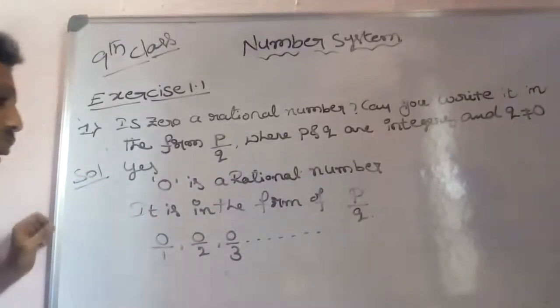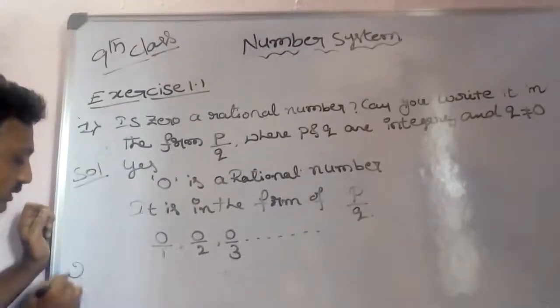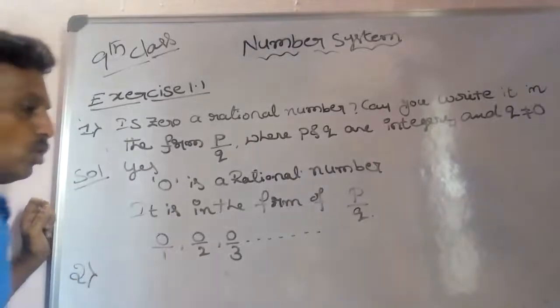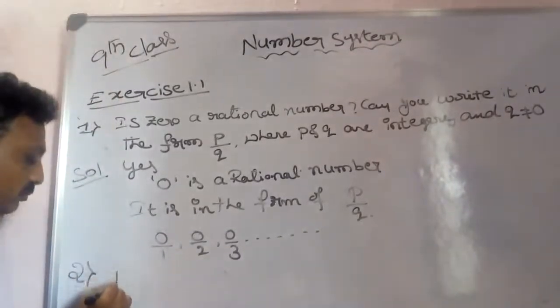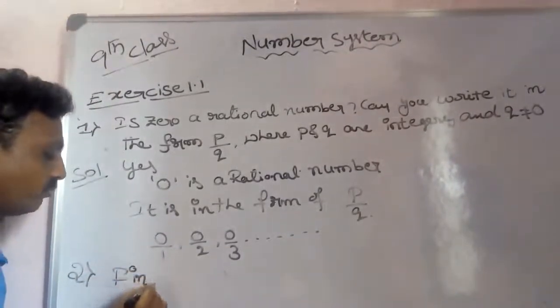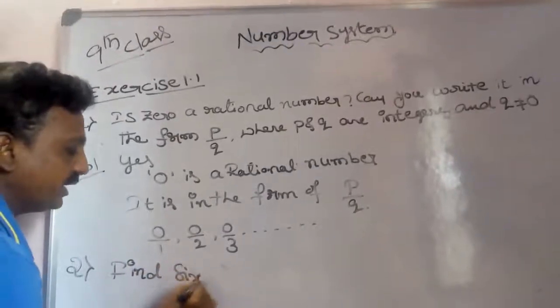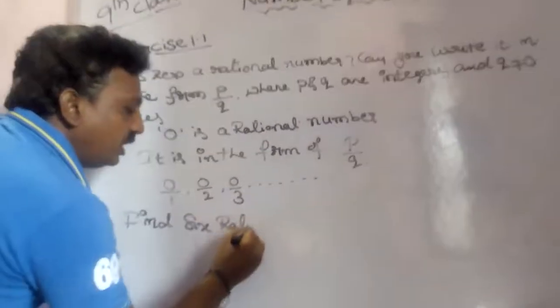Now the second question. What is the second question? Find 6 rational numbers.